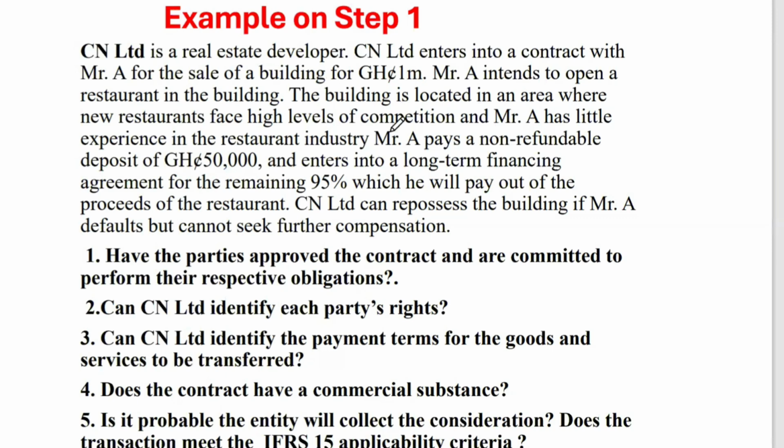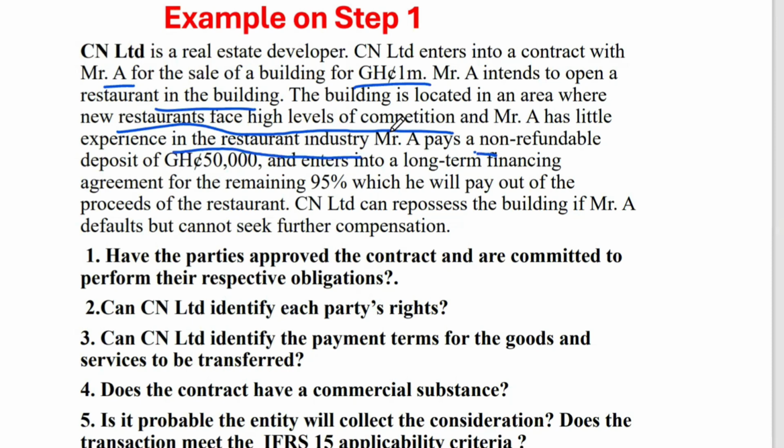CN enters into a contract with Mr. A for the sale of a building for 1 million. Mr. A intends to open a restaurant in the building. The building is located in an area where new restaurants face a high level of competition, and Mr. A has little experience in the restaurant industry.